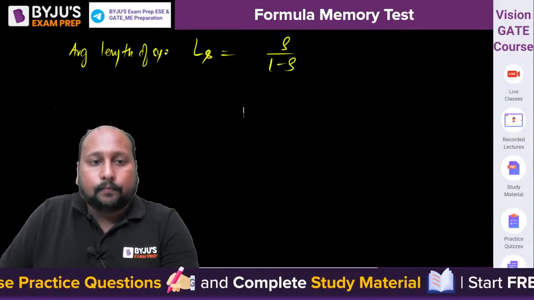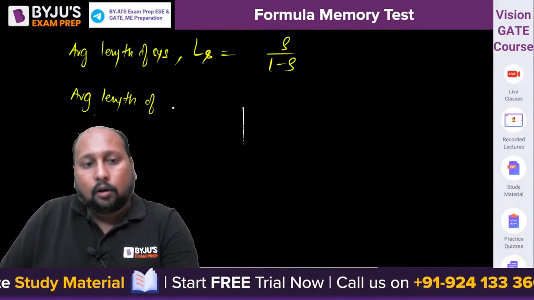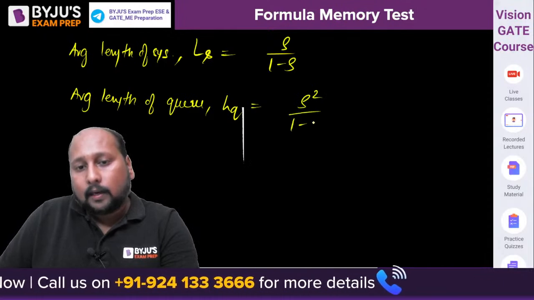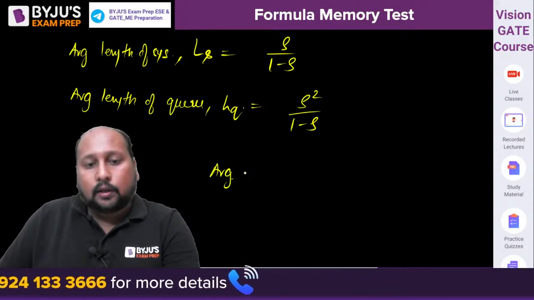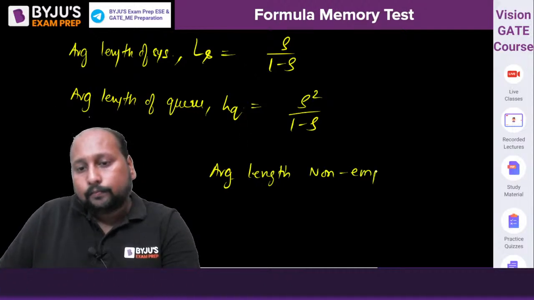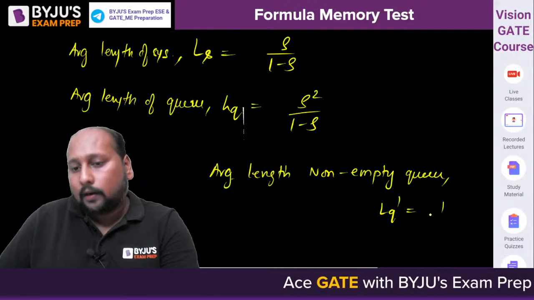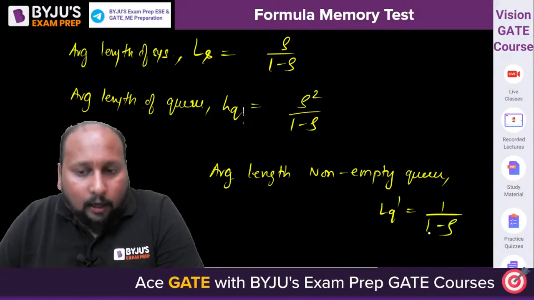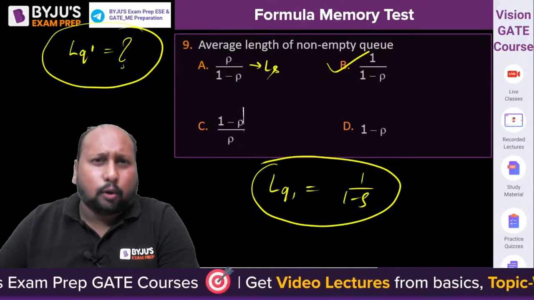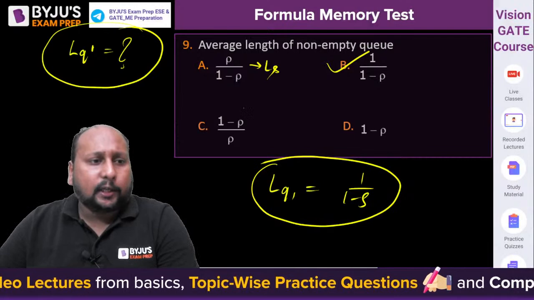Length of system, right? If I talk about the average or mean length of Q, that is equal to LQ, that is equal to rho square upon 1 minus rho. Next is average length of non-empty Q, that is LQ dash, which is equal to 1 upon 1 minus rho. 1 upon 1 minus rho is the correct answer. So from here, option B is the correct answer, and I hope you know what is rho. Rho is the utilization factor, that is lambda by mu. Done.